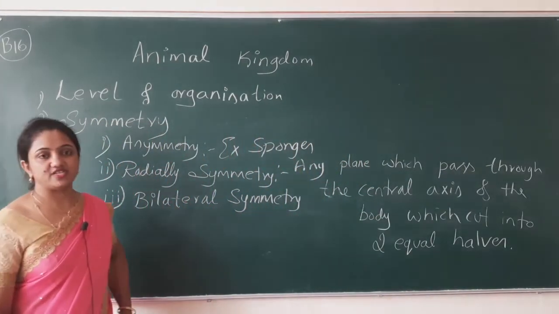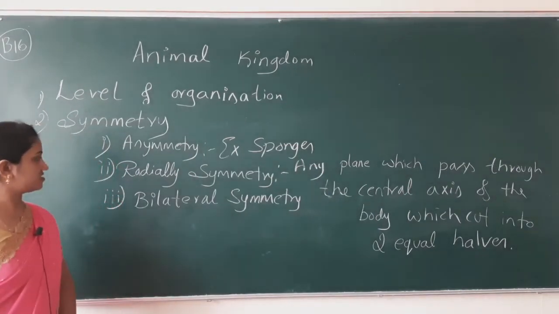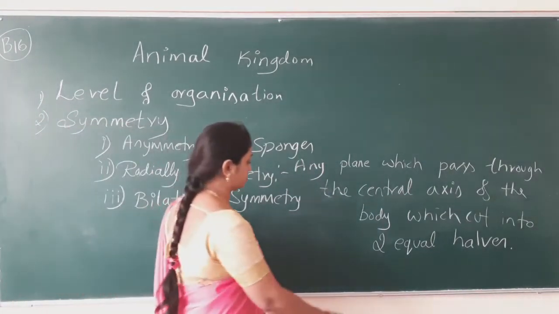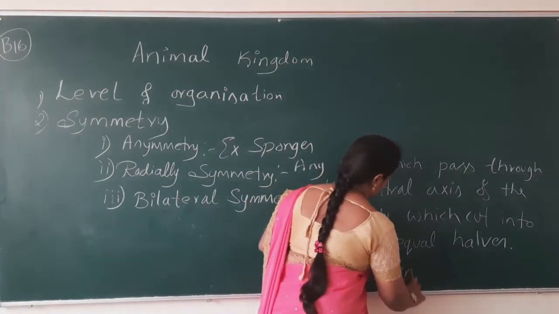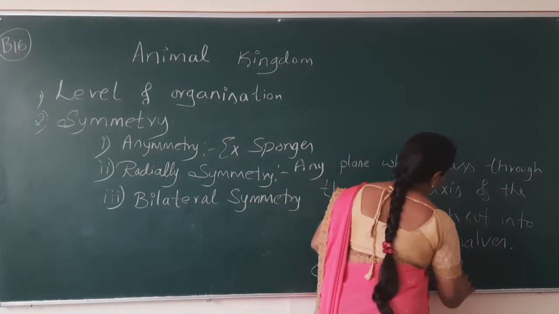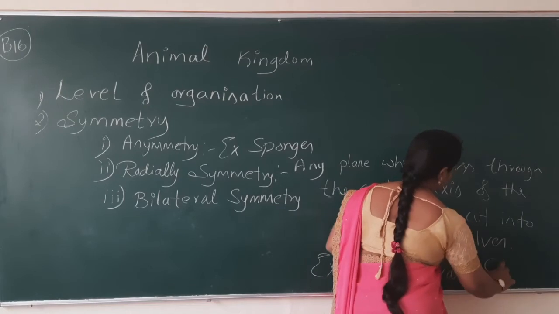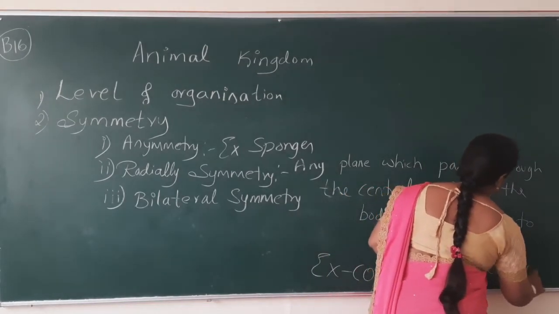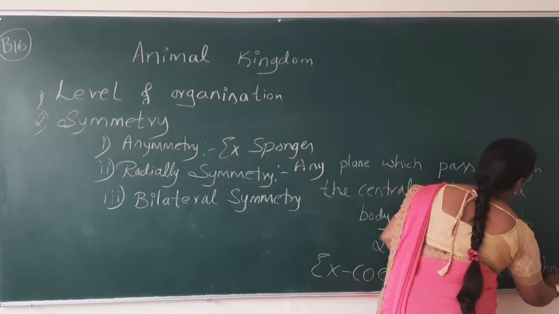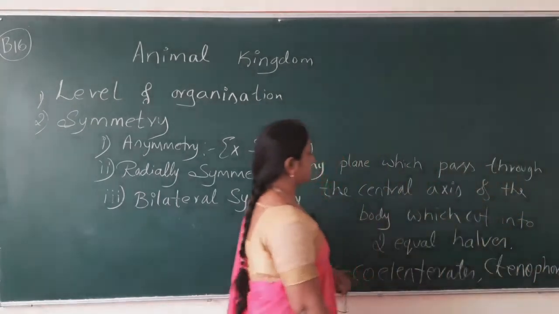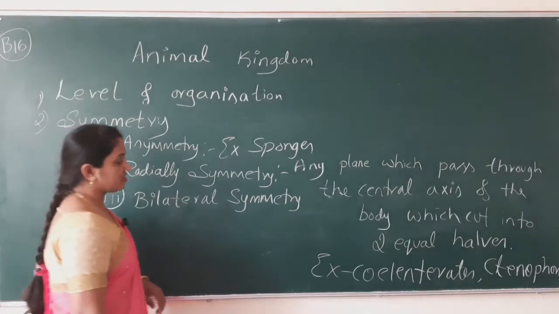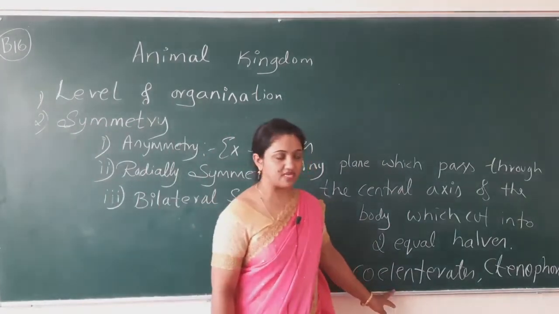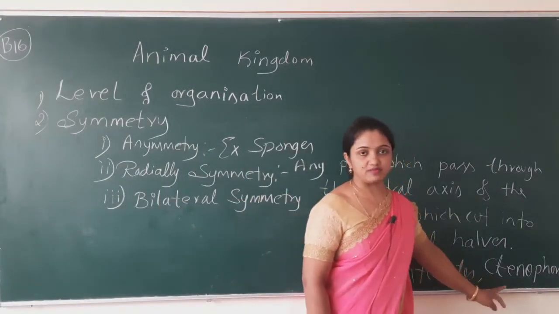So this is the definition of a radially symmetrical organism. Examples: Coelenterata, Ctenophora. This is a phylum name and this is also a phylum name.